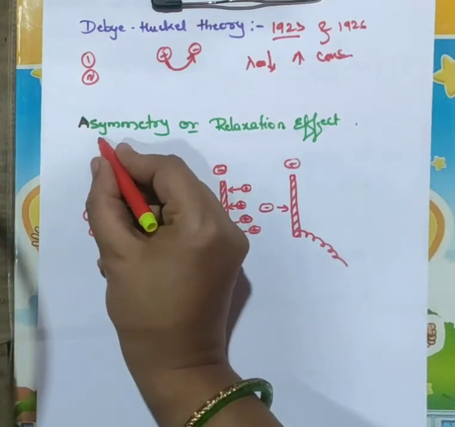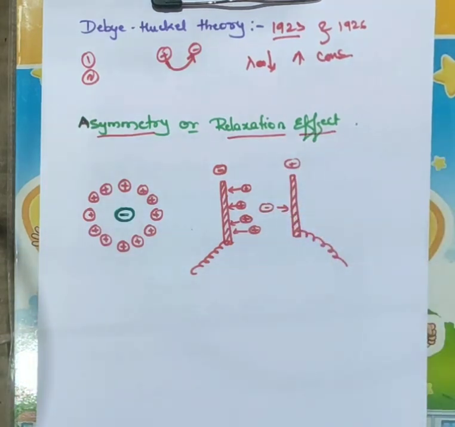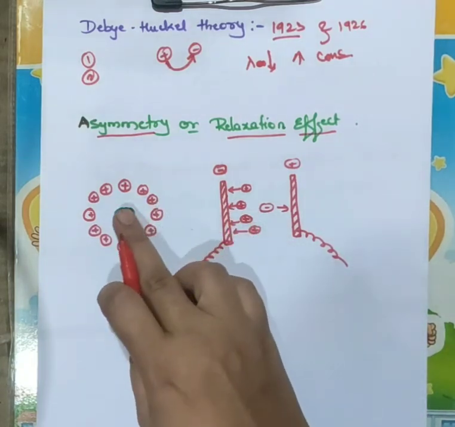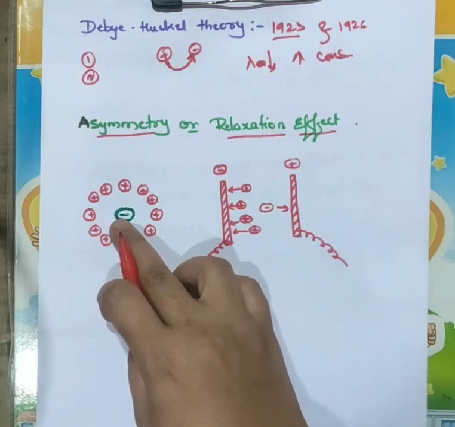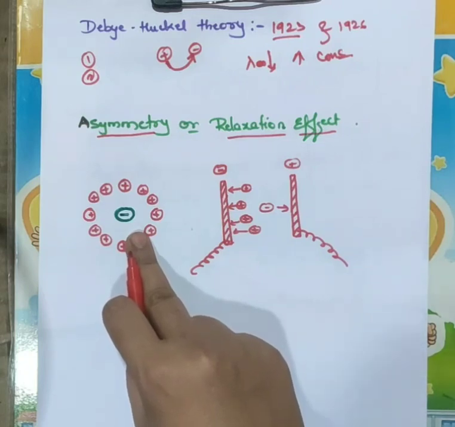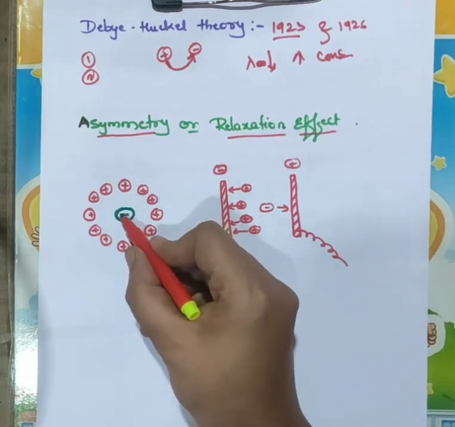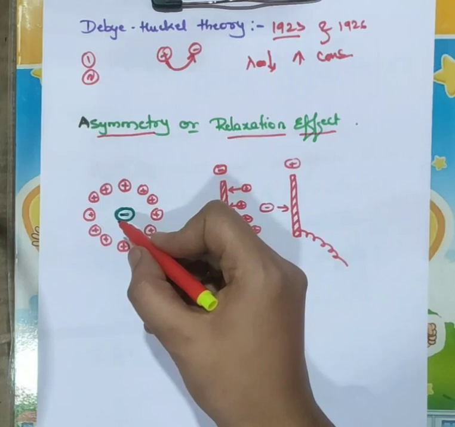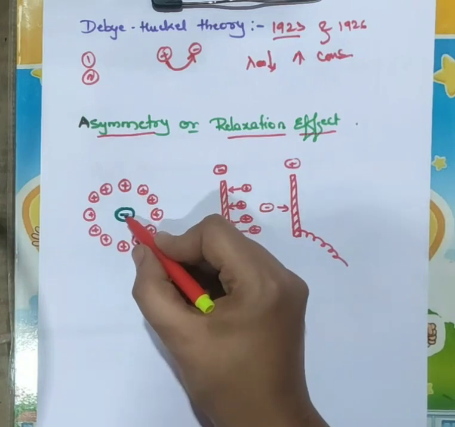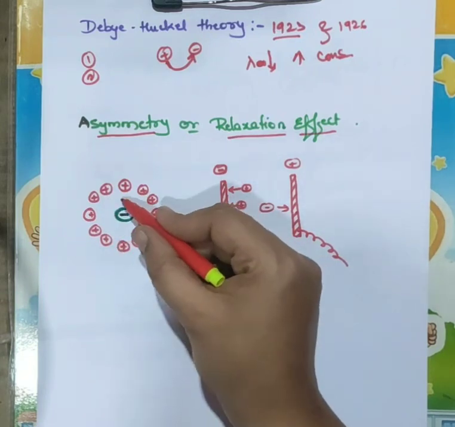Now today we are going to study the asymmetric effect or relaxation effect. Okay, according to Debye-Hückel theory, each ion in the solution of an electrolyte is surrounded by an atmosphere of oppositely charged ions. Here you can imagine a negative ion surrounded by the atmosphere of positively charged ions.